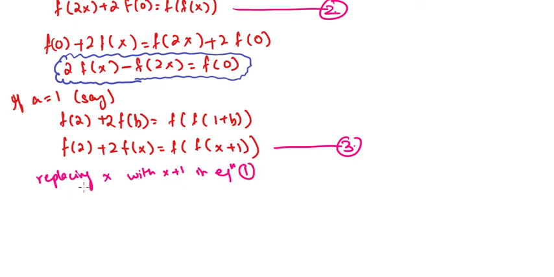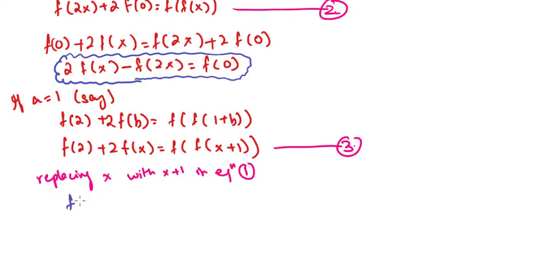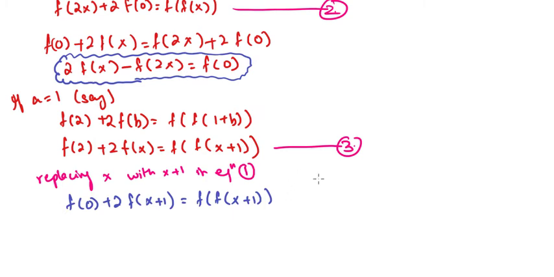See what result I will get. My result is f of 0 plus 2 f of x plus 1 equals f of x plus 1. Okay, let me verify this. Yeah, this one's okay. So let's call it equation number 4.